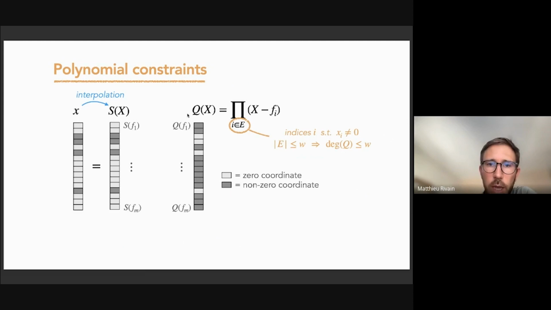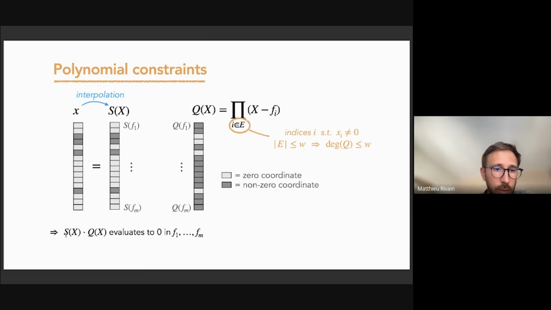If we look at the evaluation of Q in the evaluation points, we will have some zeros where we have non-zero coordinates of x. So those two vectors are kind of complementary. With this definition, the set E has cardinal at most w, and the degree of Q is at most w.